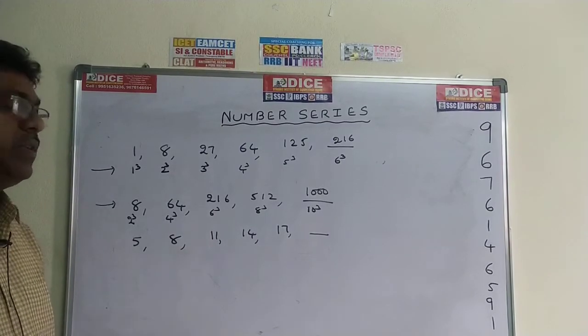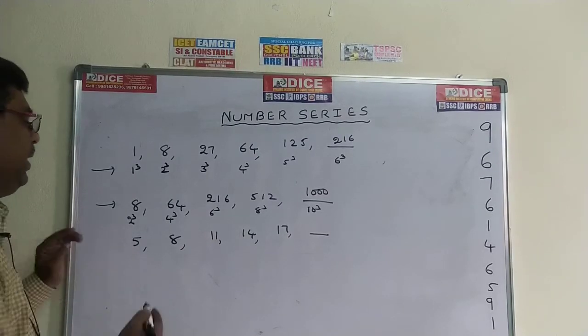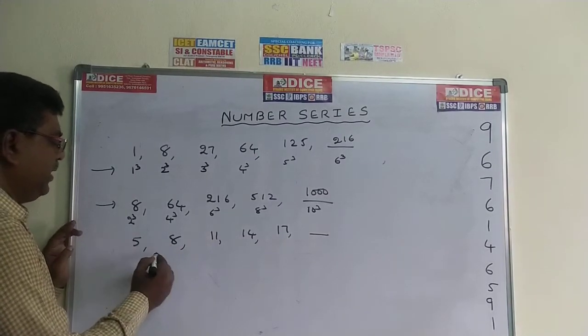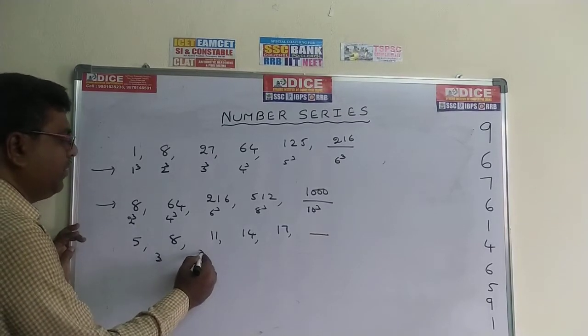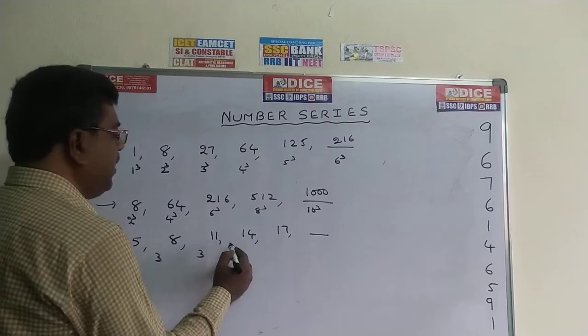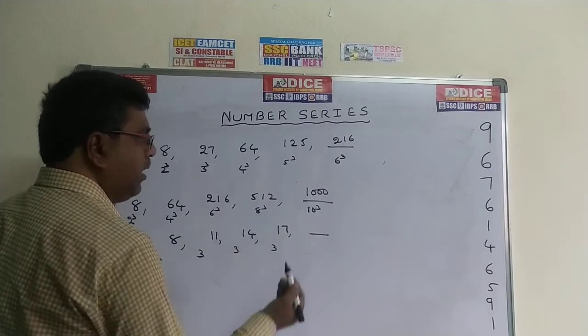Whenever this type of series comes, just observe the difference. You can get an idea. 8 minus 5, the difference is 3. 11 minus 8, the difference is 3. 14 minus 11, the difference is 3. 17 minus 14, the difference is 3. Yes, all differences are 3.